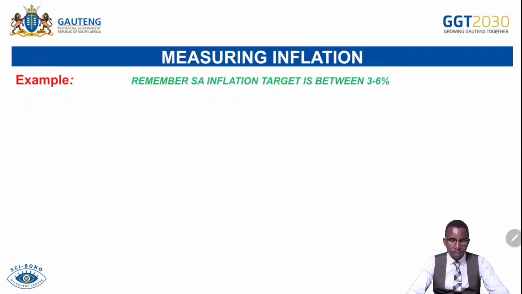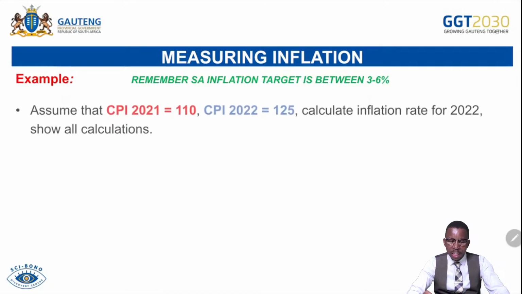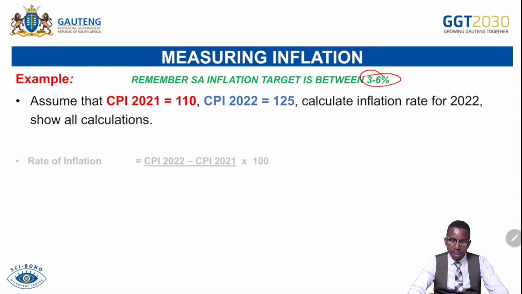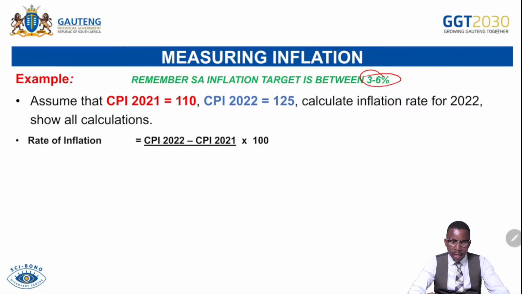Then we continue measuring inflation. This is an example of measuring inflation. Remember, our inflation rate target is between 3 to 6%. Assume that CPI for 2021 was 110 and CPI for 2022 was 125. Calculate the inflation rate for 2022. Show all calculations. There's a formula: CPI for 2022 minus CPI for 2021, over CPI for 2021, multiplied by 100.